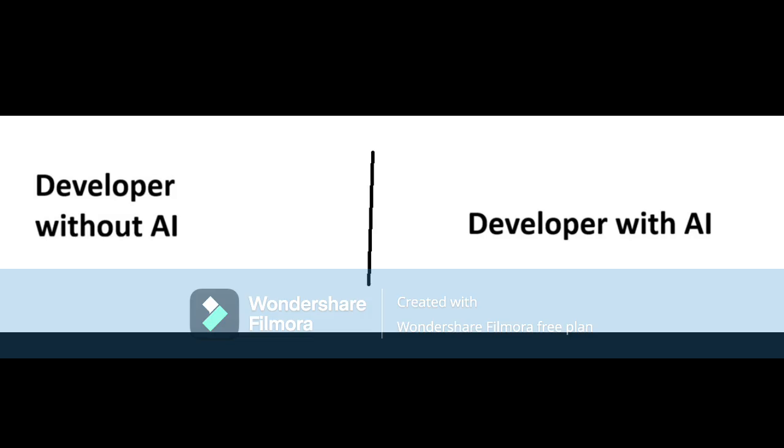Okay, the next question is, will AI replace software engineers? I don't think so. But software engineers who use AI may outperform those who don't. AI is becoming a skill multiplier.